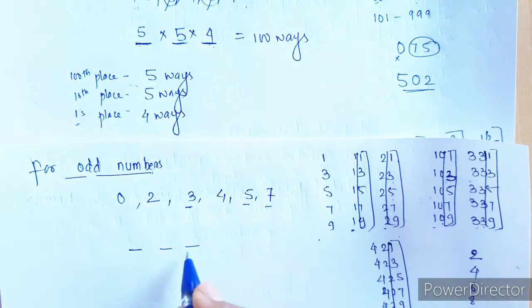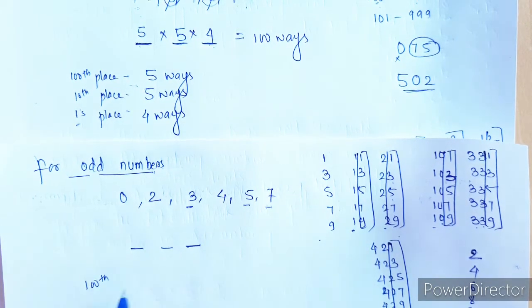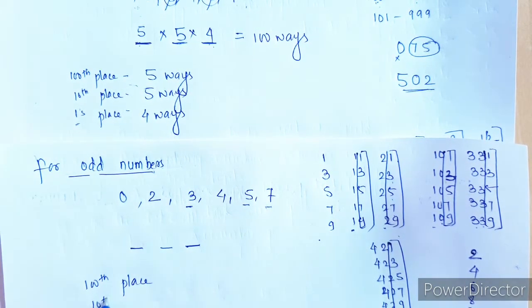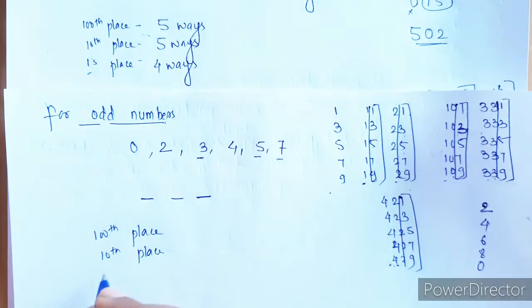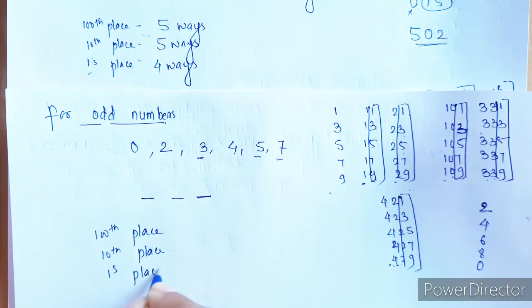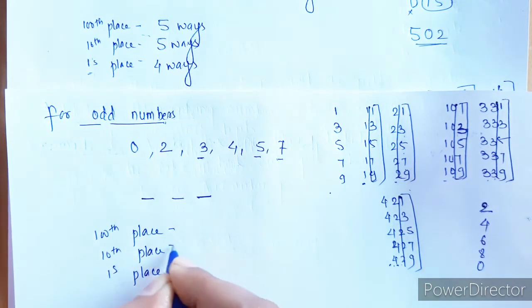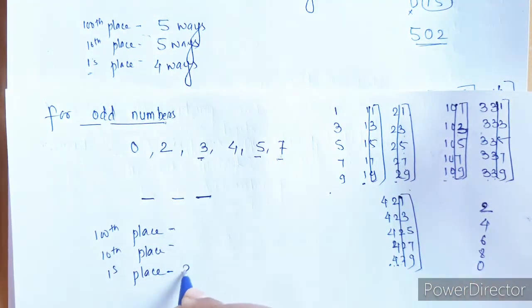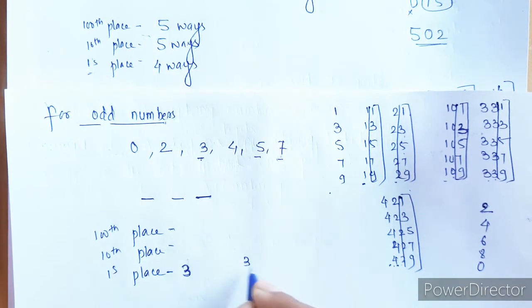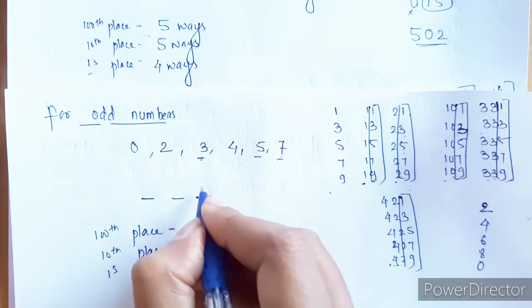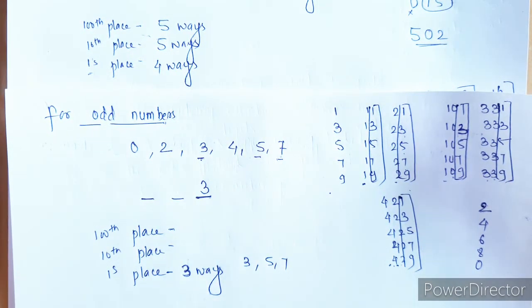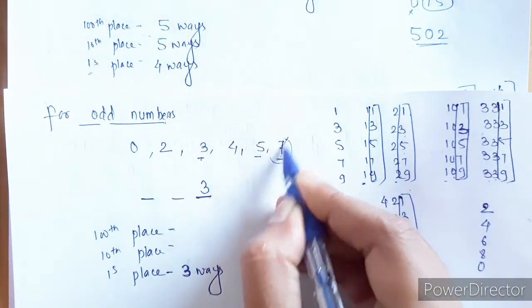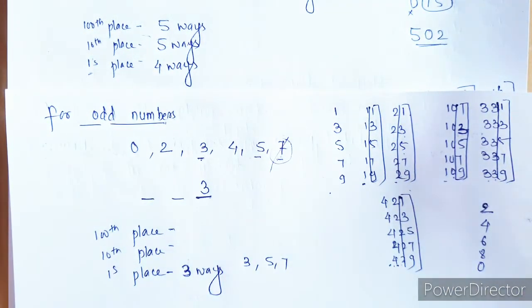So let's start with ones place first. Let me write this: 100th place, 10th place, and we have ones place. Now since it has to be an odd number, we are starting with ones place first. So there are total 3 options here. So we can choose any of these 3 numbers. We can choose either 3, we can choose 5 or we can choose 7. So there are total 3 ways we can fill this ones place. Okay. Assume that I have taken 7 here, that 7 is gone because repetitions are not allowed.